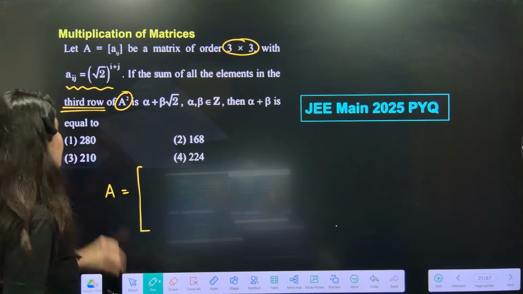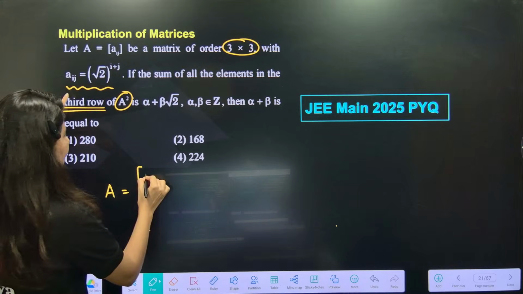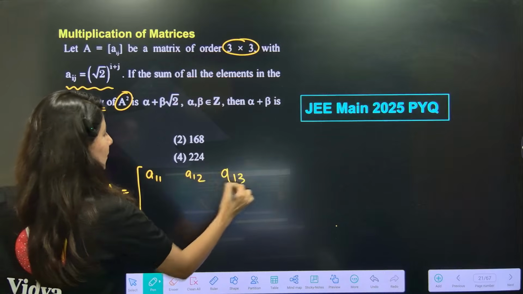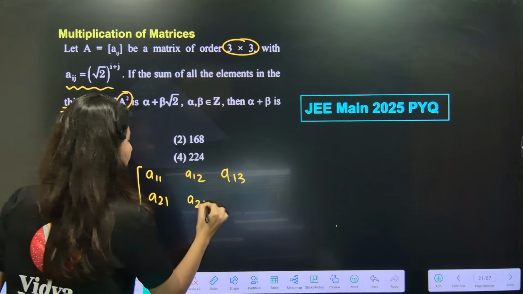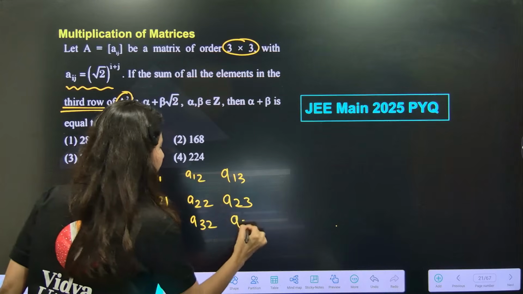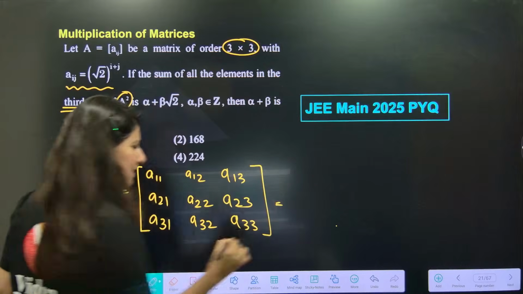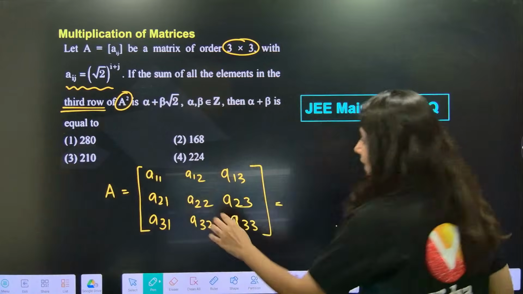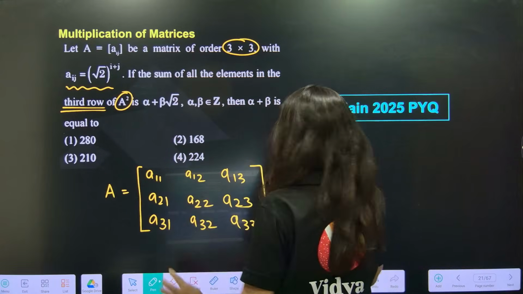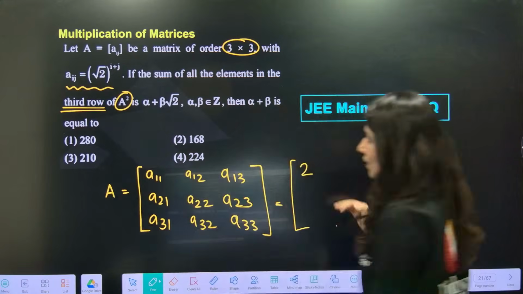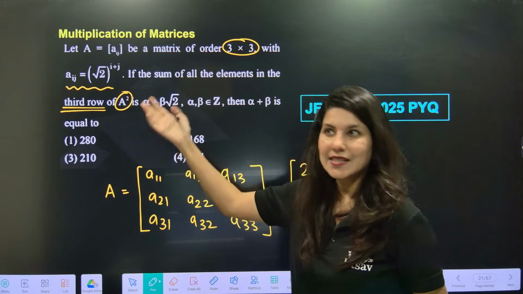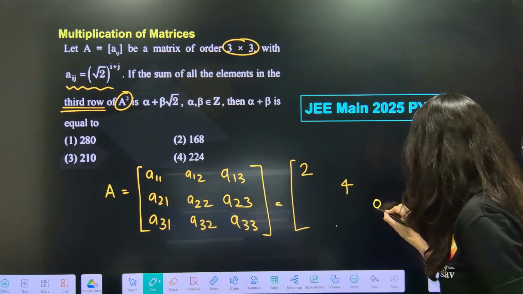Everybody, A matrix. So now start with A11, then A12, A13, A21, A22, A23, A31, A32 and A33. Let's first calculate diagonal elements. If you put 1, 1, it will be 1 plus 1, root 2 square, which is 2. Then it will be 2 plus 2, 4, so it will be just 4. And this is 3 plus 3. What is 3 plus 3? 6. So root 2 to the power 6, 2 cube, is 8. This is how it is.